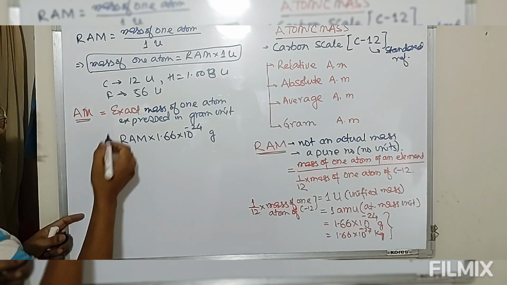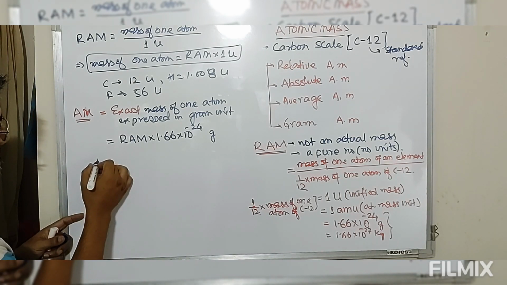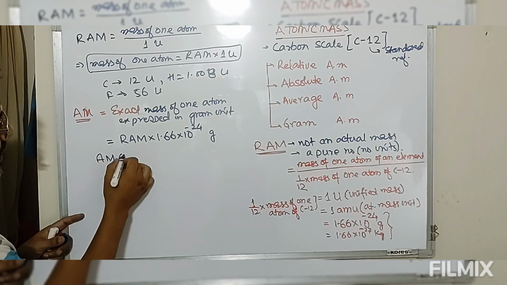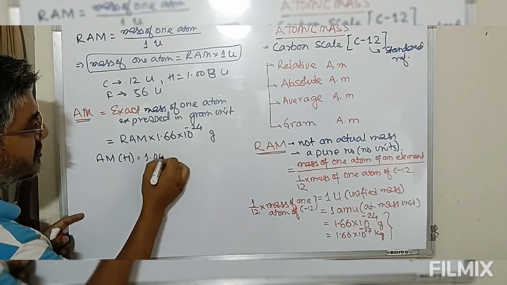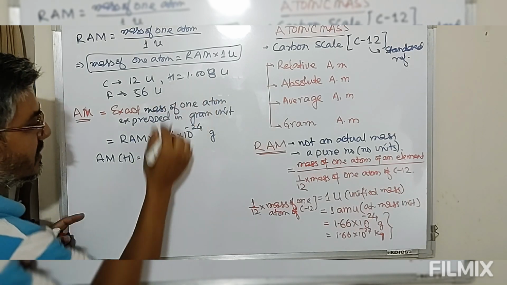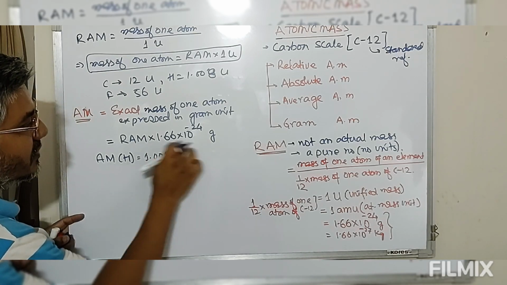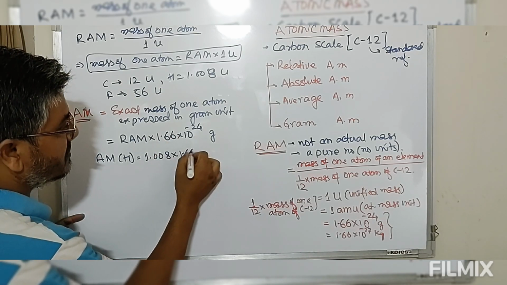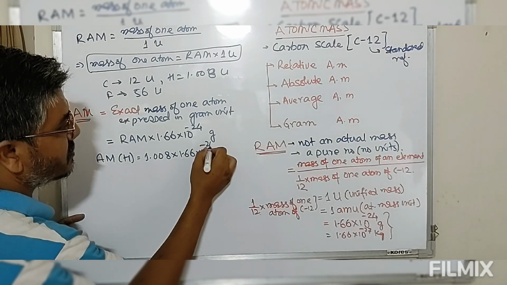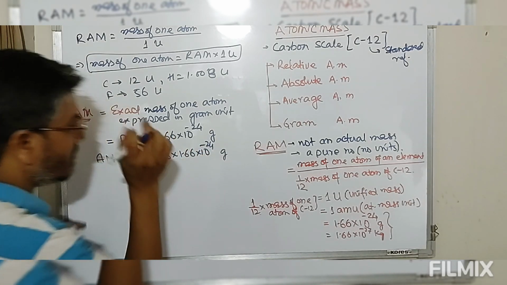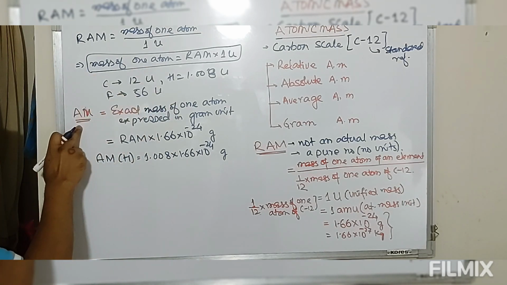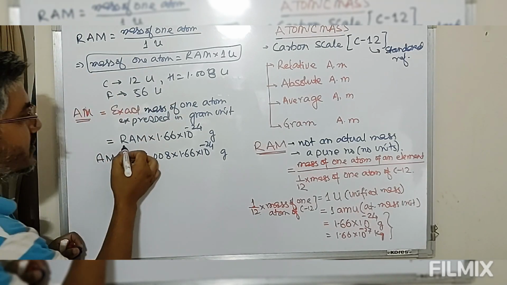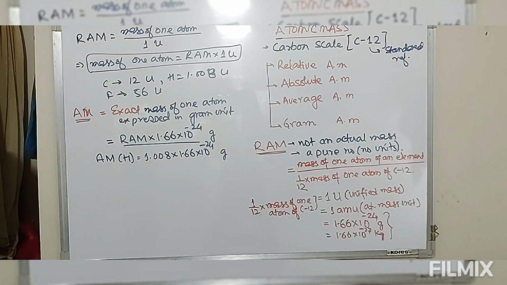So now look at this. If I say exact mass of hydrogen atom, this equals 1.008, that is relative atomic mass, multiplied by gram equivalent of unified mass, that is 1.66 into 10 to the power minus 24. This is the exact mass of a single atom of hydrogen. So that exact mass is what we call absolute mass.